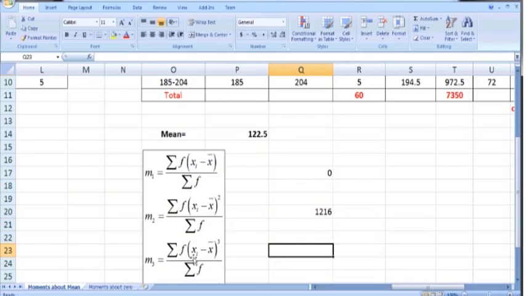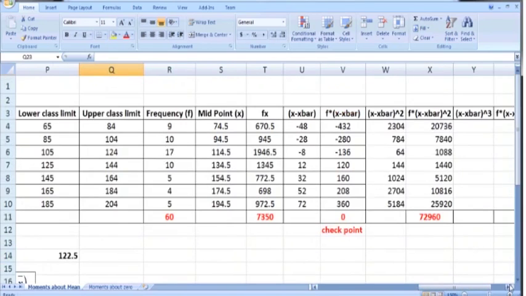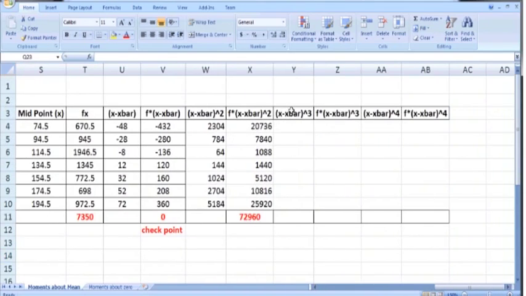So now we move to the calculation of the third moment. For this we need to take the cube of the deviations taken from mean, and then we have to multiply these deviations with f, and then we have to take the sum. So here construct one more column, which is x minus x bar whole cube. So put an equal sign. Here we have x minus x bar in U4, the first value, and take its cube. So U4 cube, press enter and copy it down.